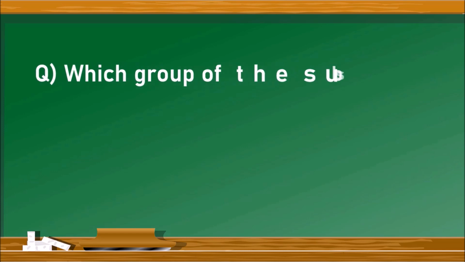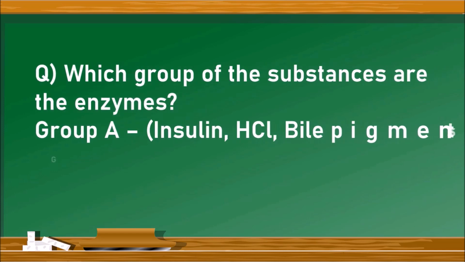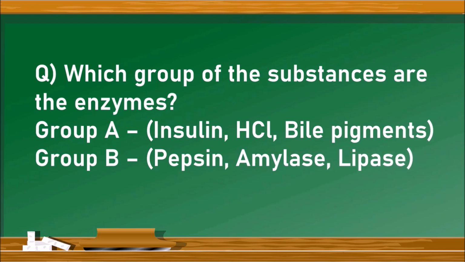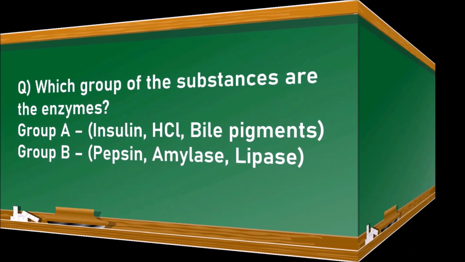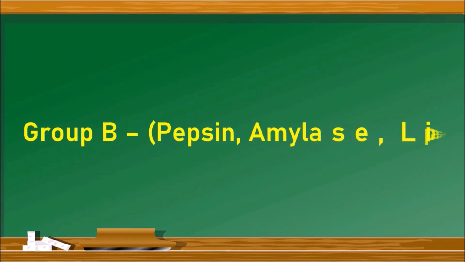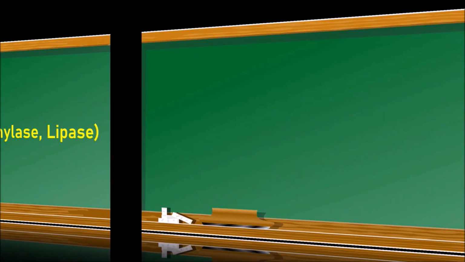The next question is, which group of the substances are enzymes? Group A, insulin, hydrochloric acid, bile pigments. Group B, pepsin, amylase and lipase. Group A consists of a hormone, acid and pigments, whereas Group B contains pepsin, amylase, lipase, which are named as enzymes. Hence, the right answer is Group B, pepsin, amylase and lipase. Let us see the next question.